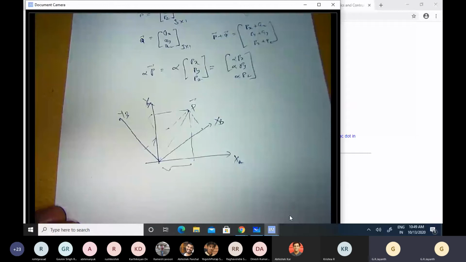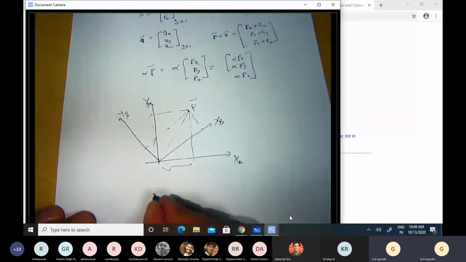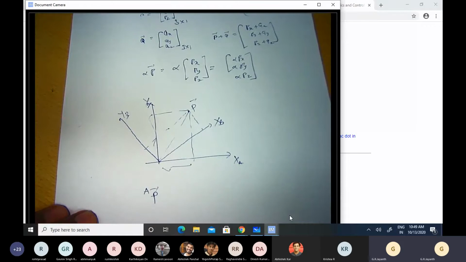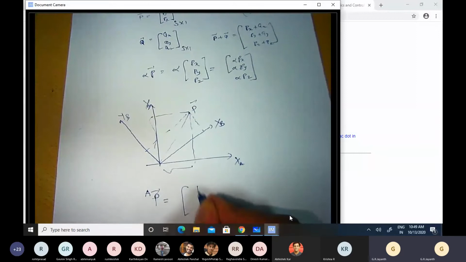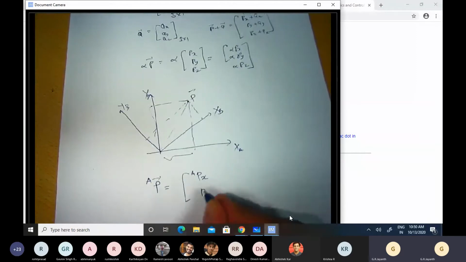In future, if I were to represent this vector P in the A frame, to keep track of what frame I'm representing it in, I shall attach a superscript on the left-hand side. This superscript indicates the fact that I'm representing this vector in the A frame, and that is given by the x component of the vector represented in the A frame and the y component of the vector represented in the A frame.